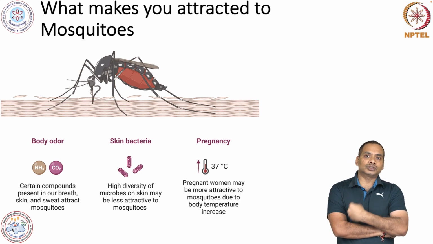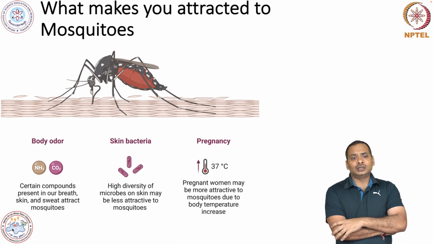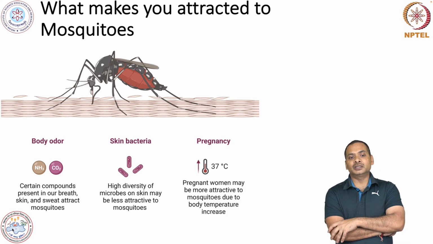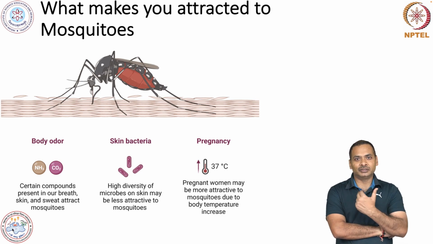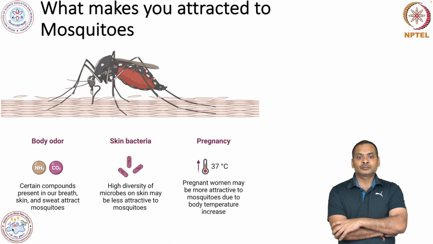This attracts the mosquito. Skin bacteria are also there. High diversity of microbes on skin may be less attractive. It is not good for mosquitoes, so they will not be attracted if there is a high number of bacteria.